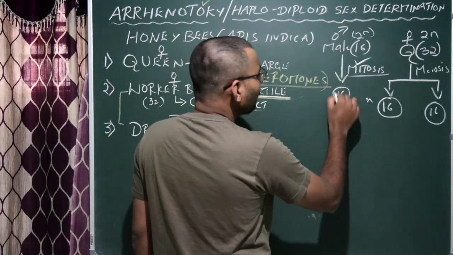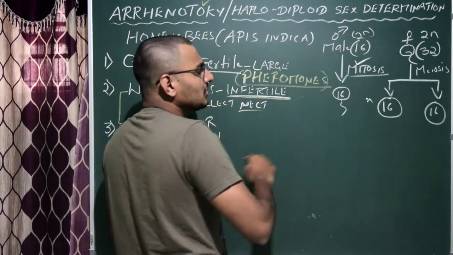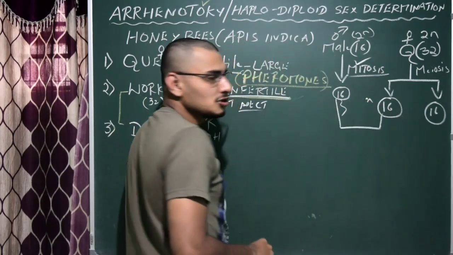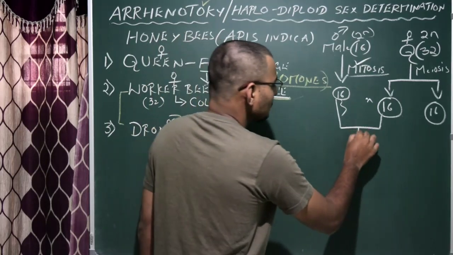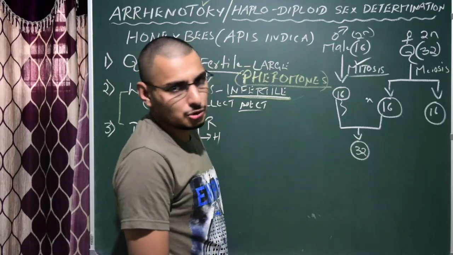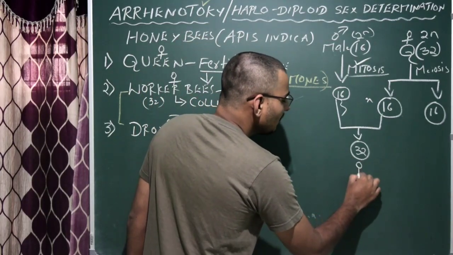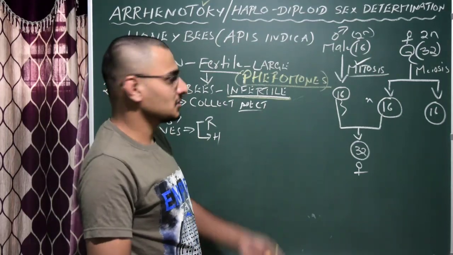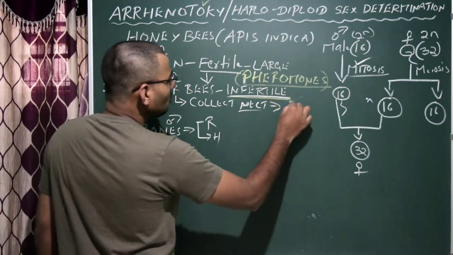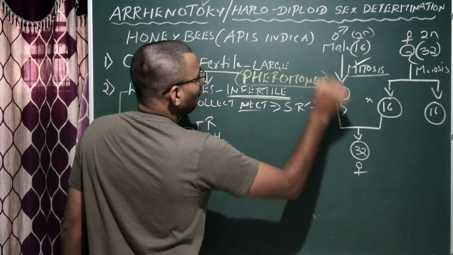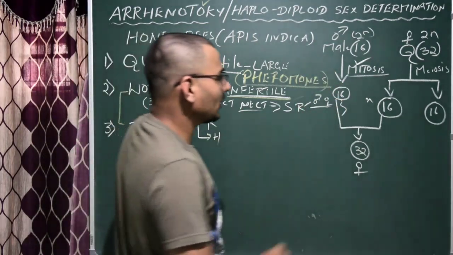Correct. Okay, so if the queen mates with a male, that is sexual reproduction, obviously what will happen, the fusion of sperm and egg takes place. As a result, the resulting offspring will have 32 chromosomes. Obviously all will be females. This is the process of production of the worker bees. So all worker bees are produced due to sexual reproduction, that is the mating between the male and the queen. Correct? Note this point.